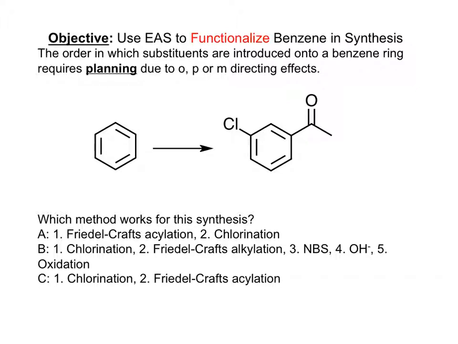So the intermediate is, note that the acyl group substituted ortho to the amide group. In synthesis, the order in which substituents are introduced into the ring helps us determine the products. So to synthesize the targeted compound from benzene, which method works? So stop the video and answer that question. So chlorine is an ortho-para director. The ketone group is a meta director. So the answer to this question is 1.